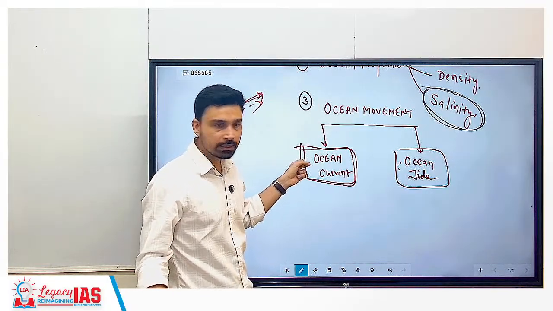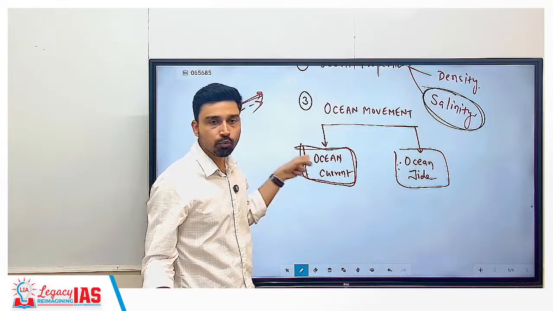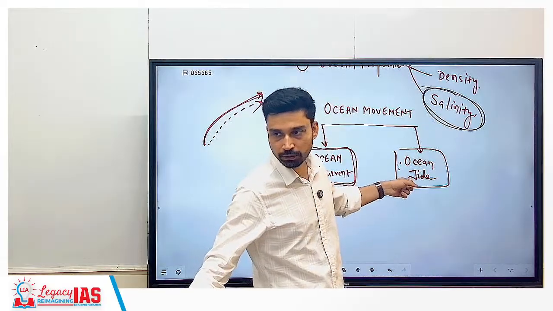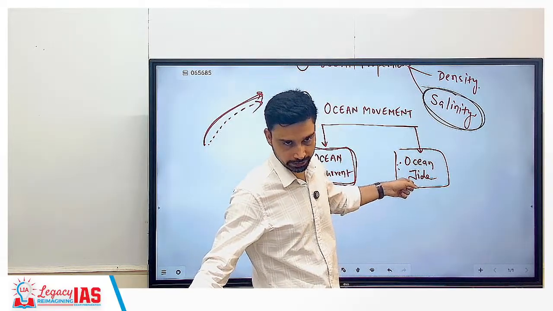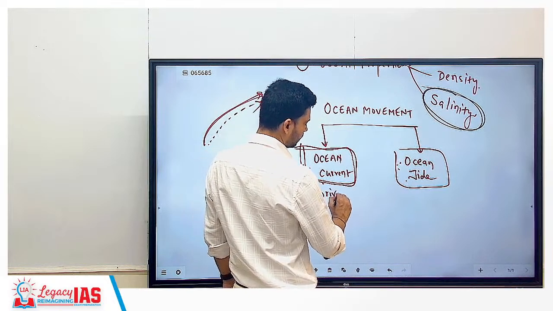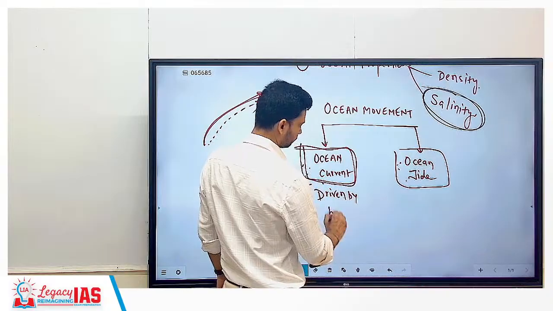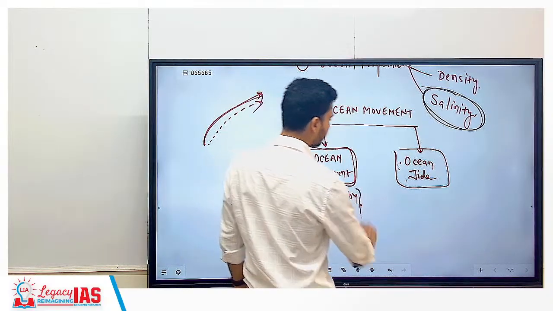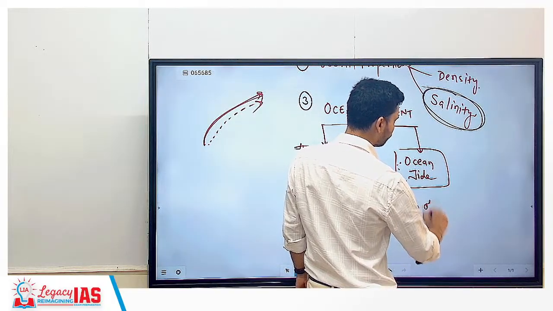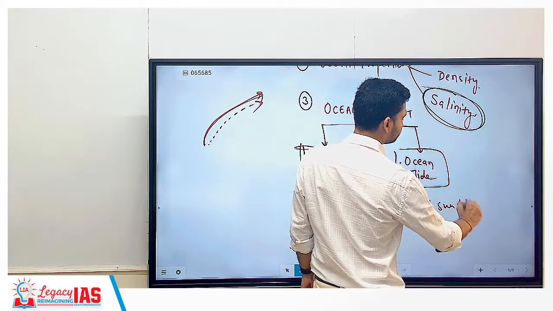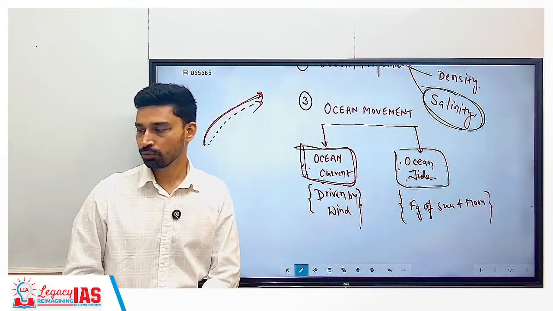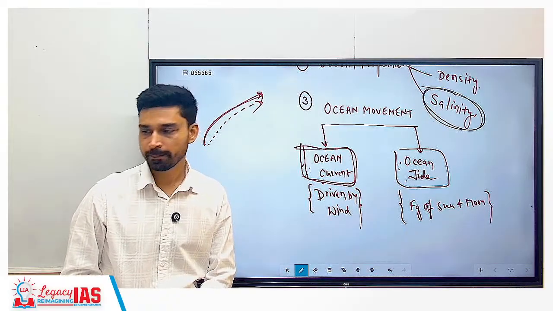That means in a sense we can say the movement of ocean water due to wind is current. The movement of ocean water due to the gravitational force of the sun and moon is tide. So at that point we can write here: ocean current largely driven by wind, and ocean tide due to the gravitational force of the sun and moon.